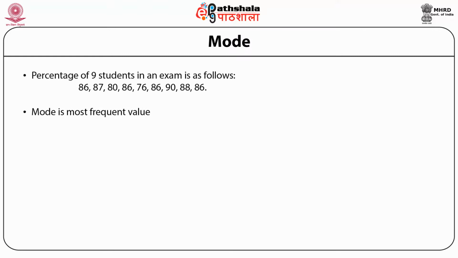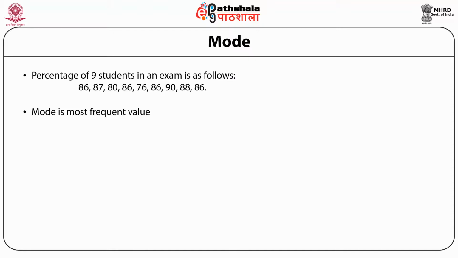Say there are 9 students, and the percentage of these 9 students in an exam are given as follows, starting from 86 and 87, 80, 86, 76, 86, 90, 88, 86. So if we have to find out the mode for these values, we look at the value which is occurring most frequently, that is the value which is having highest frequency.